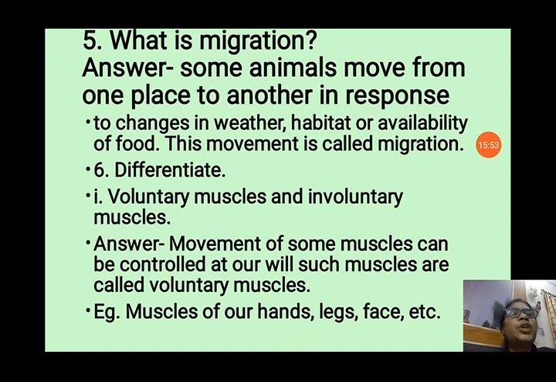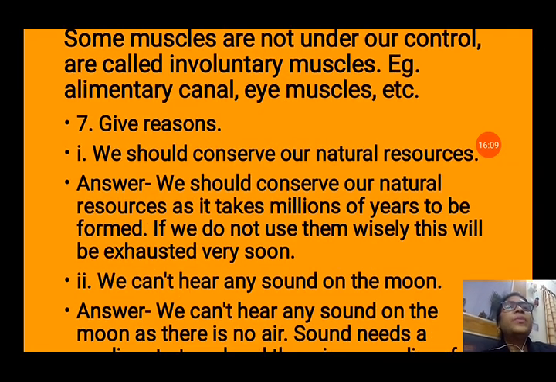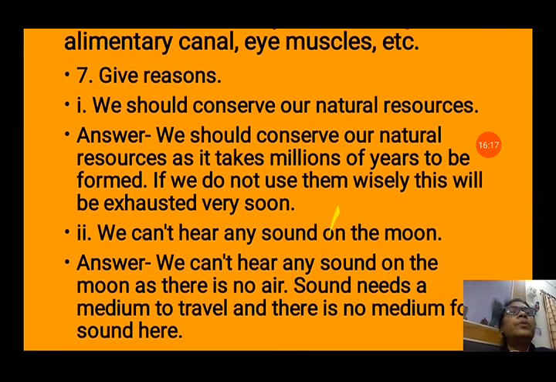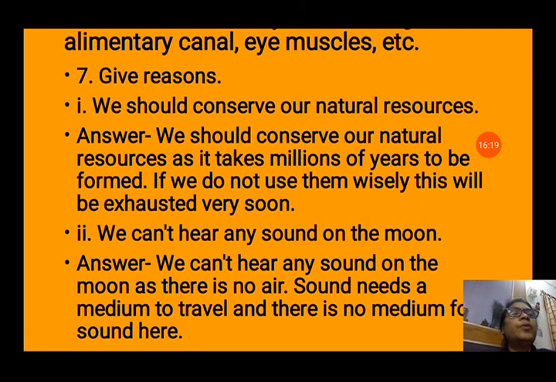Now differentiate between voluntary muscles and involuntary muscles. We have seen that the movement of some muscles can be controlled at our will. Such muscles are called voluntary muscles. Example, muscles of our hands, legs, face. We can move our hands, legs according to our will. Whereas some muscles are not under our control, they are called involuntary muscles, such as the alimentary canal and eye muscles. We cannot control the digestion of our food. So these are involuntary muscles.